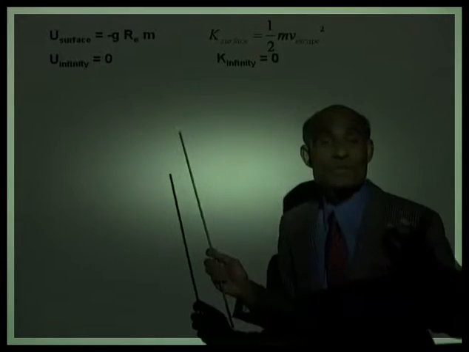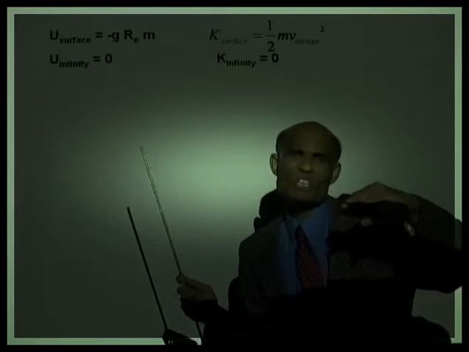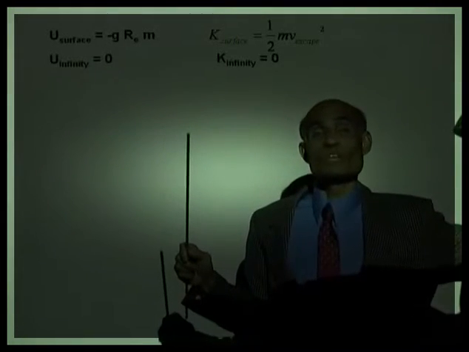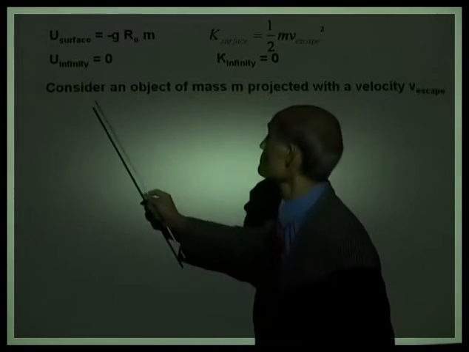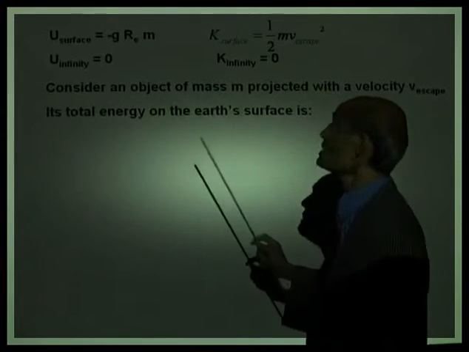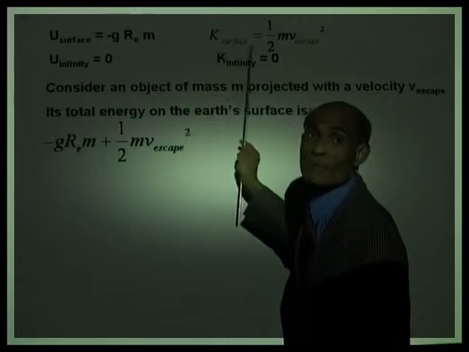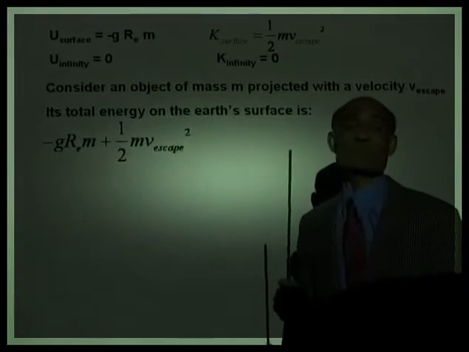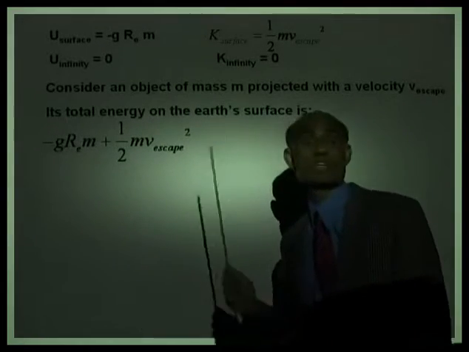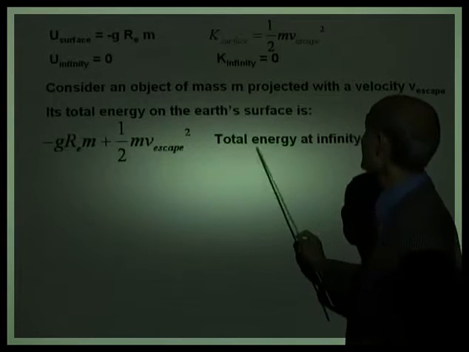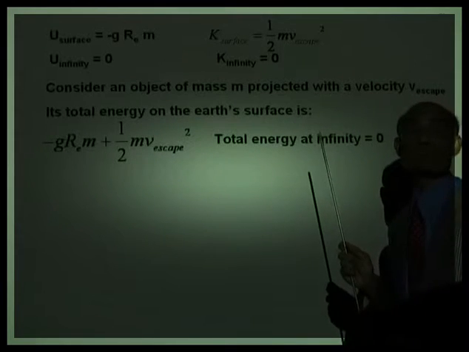Its kinetic energy also will be 0, because the velocity is just enough for it to reach infinity. That means its total energy on the surface of the Earth will be −gRₑm + ½mv_escape². This is the total energy on the surface of the Earth. And total energy at infinity equals 0.